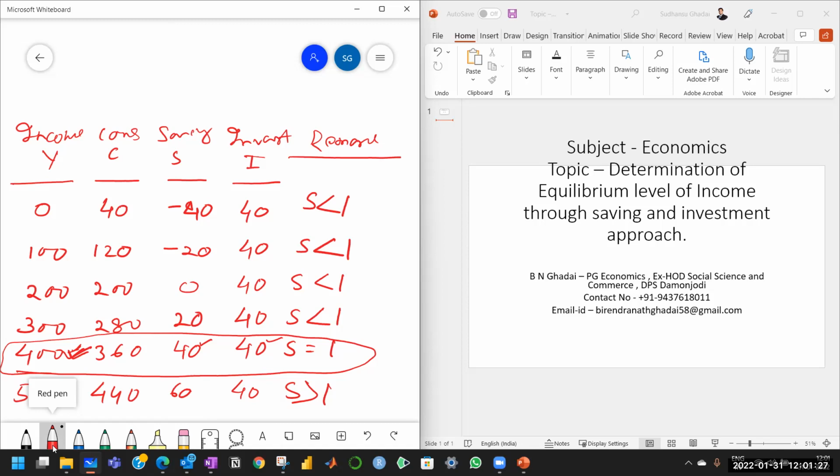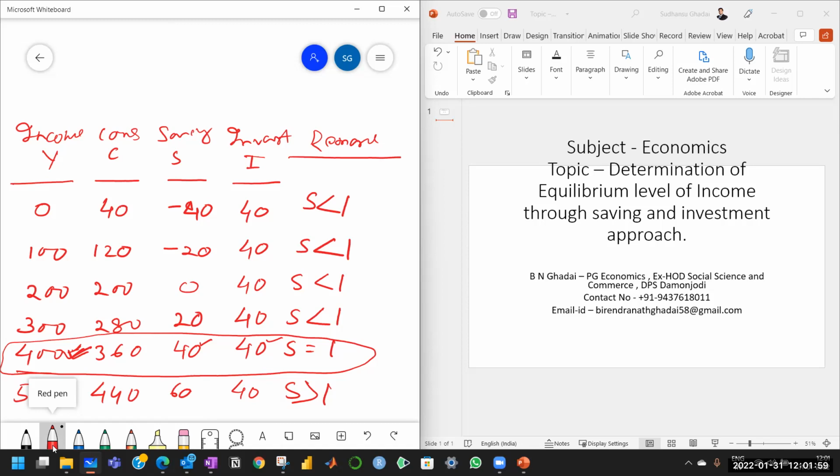So at 0 level of income, your autonomous consumption is 40. That's why saving is minus 40, investment is 40. So saving is less than investment, no equilibrium. When the income is 100, consumption becomes 120 because MPC we have taken is 0.8, and saving is minus 20. Again, investment is 40, saving is less than investment, no equilibrium. When income is 200, consumption is 200, saving is 0.